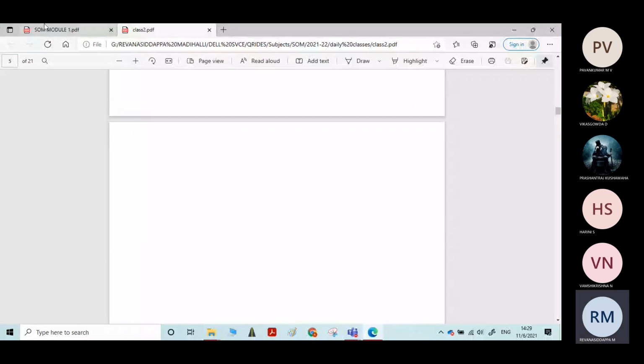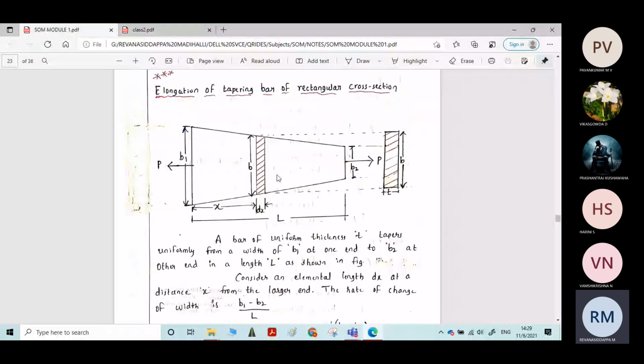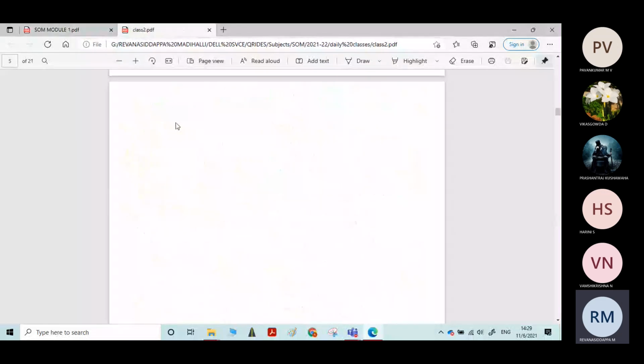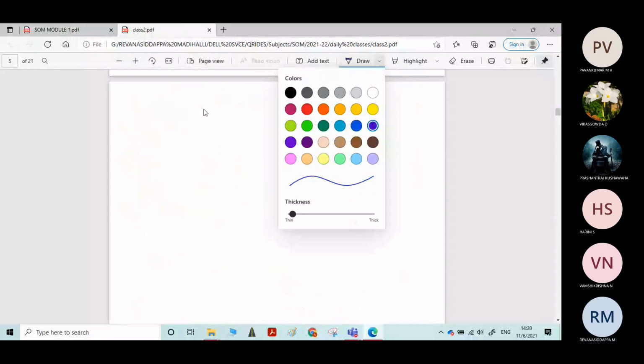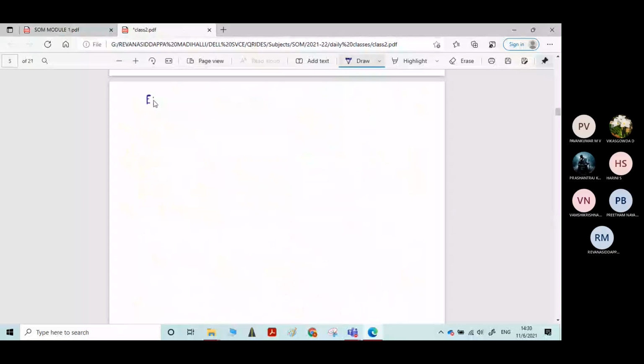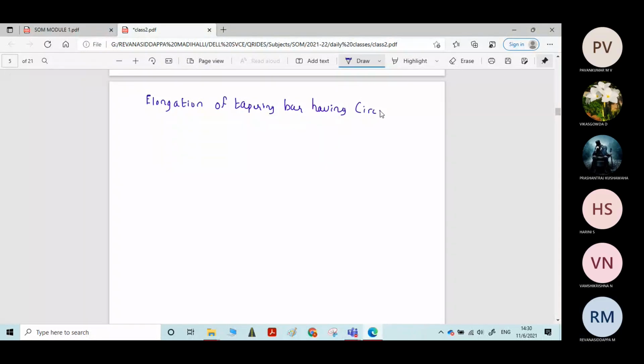A similar kind of derivation, that is elongation of tapering bar having circular cross section. We will derive the equation for it. Write the headline: elongation of tapering bar having circular cross section.